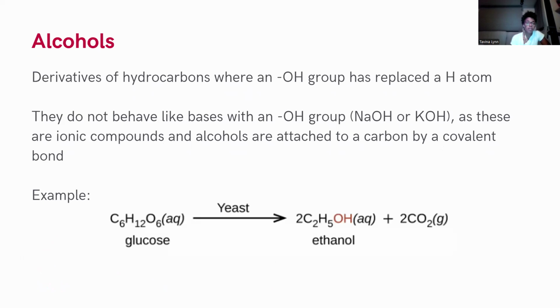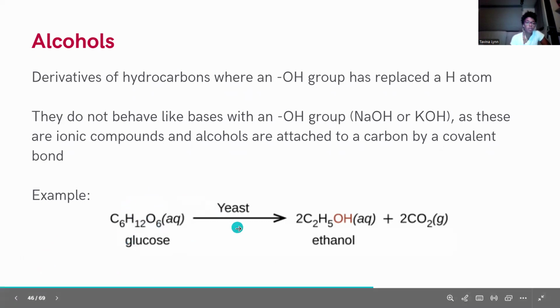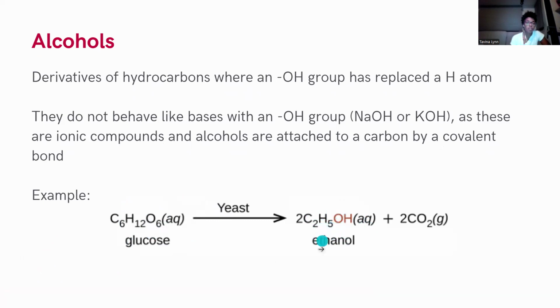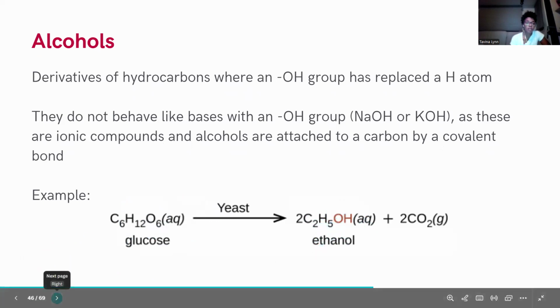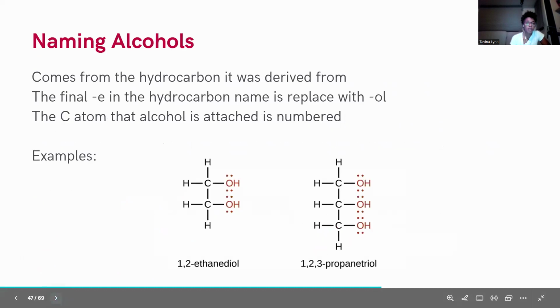So here's an example of an alcohol, ethanol, that's formed from glucose with yeast, where we have this OH group that is covalently attached to a carbon. When we're naming alcohols, the name comes from the hydrocarbon it was derived from, and the final E in the hydrocarbon name is replaced with OL for alcohol. We also number the carbon atoms that the alcohol is attached to.